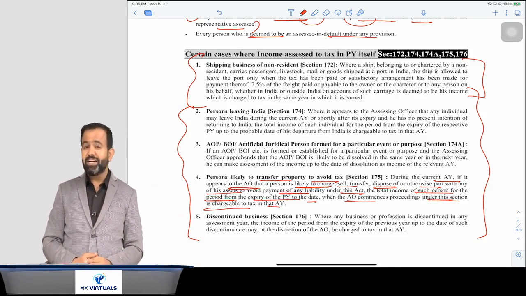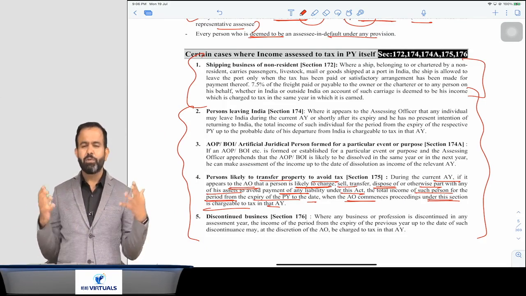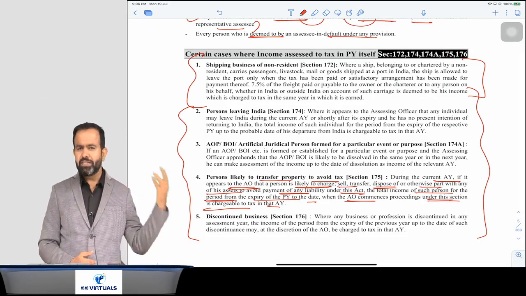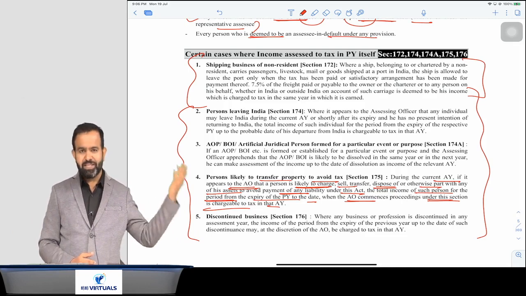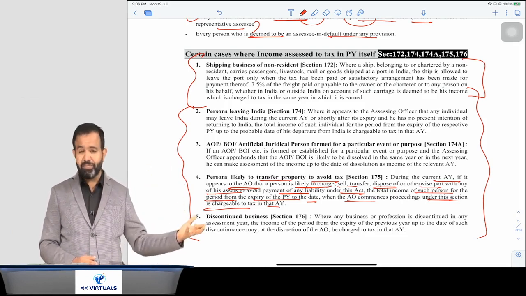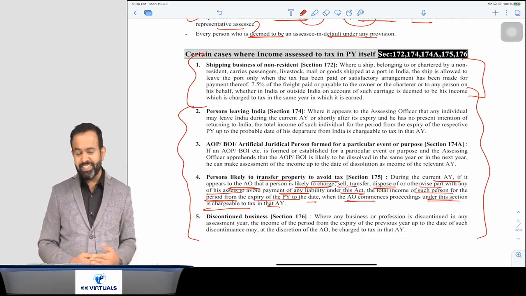From tomorrow we will start with the calculation of tax liability, how tax liability is calculated, what is the tax rate for individual, HUF, company, partnership firm, AOP/BOI, marginal relief, and the 12,500 rebate and all that. Everything we will discuss from tomorrow.